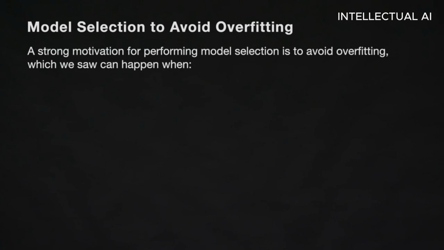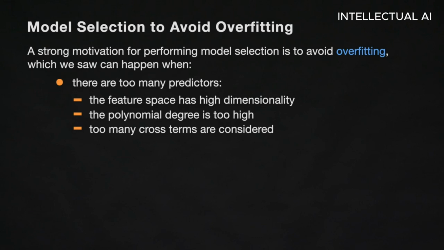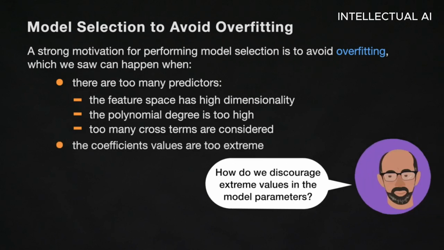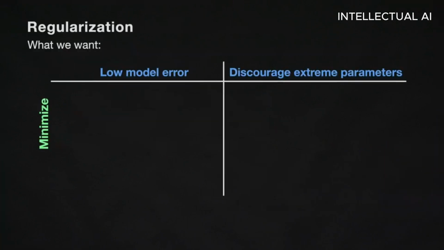A strong motivation for performing model selection is to avoid overfitting, which we saw can happen when the feature space has high dimensionality or too many predictors, the polynomial degree is too high, or we consider too many cross terms. Now we see a different way of doing model selection. The coefficient values are too extreme. Now, how do we discourage extreme values in the model parameters? So what we want is low model error, as before, and now we want to discourage extreme parameter values.